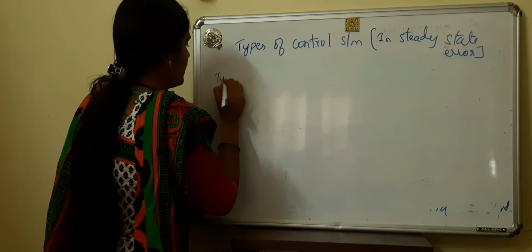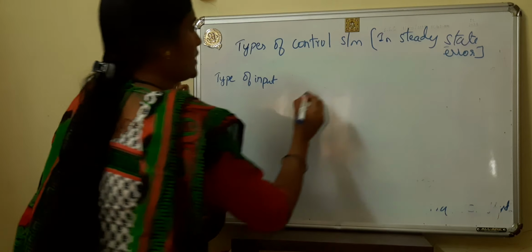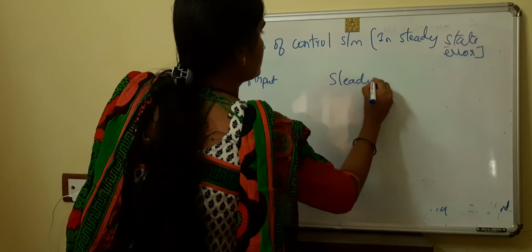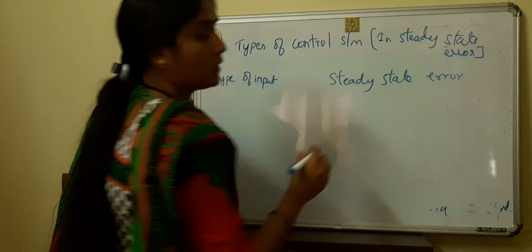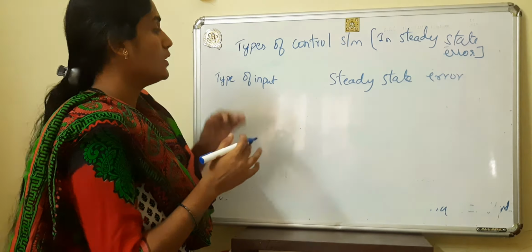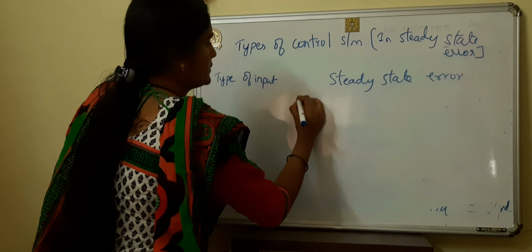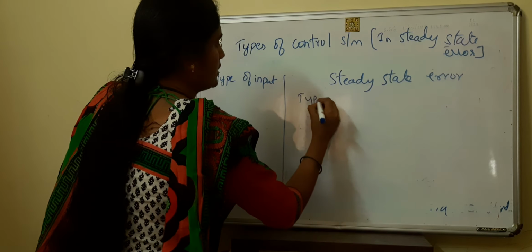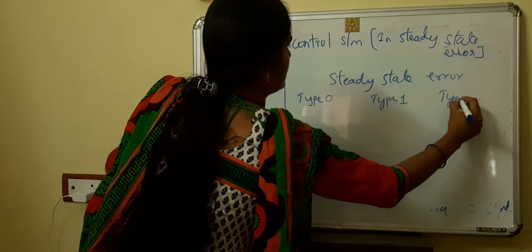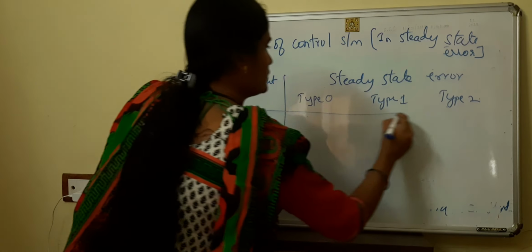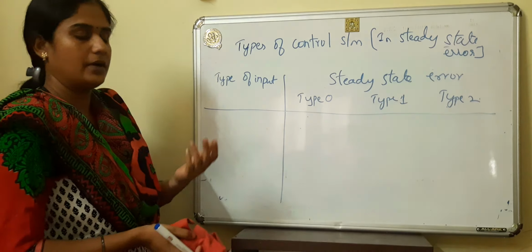this is the type of input. Next is steady state error. Yeah, this is an important table for solving problems and to understand the types of control system. Okay, in this type 0, type 1 and type 2. Okay, here we have how many inputs? 3 inputs: unit step, unit ramp, and parabolic.